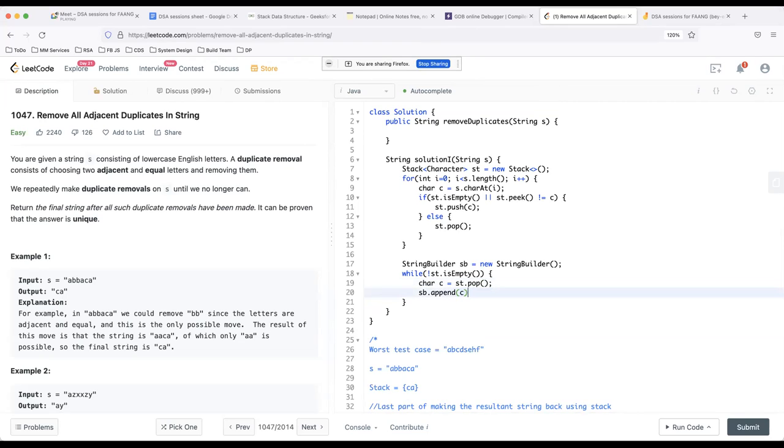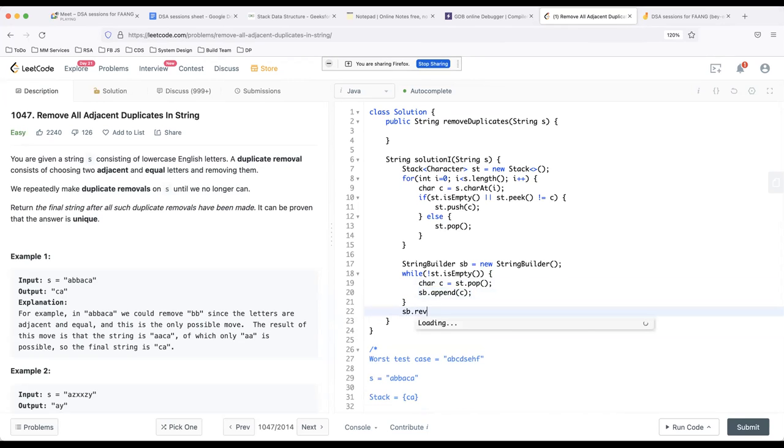Now I know that I don't have to append it, I need to prepend it, but I'm doing it this way so that I can do a reverse at the end. Because I pop the characters from the stack, I need to prepend them. That's what we discussed, right?